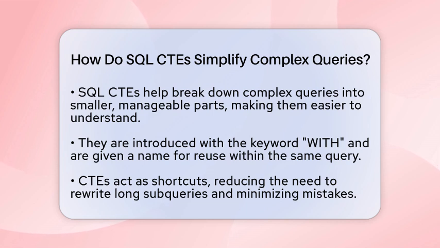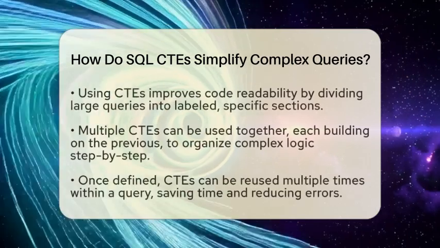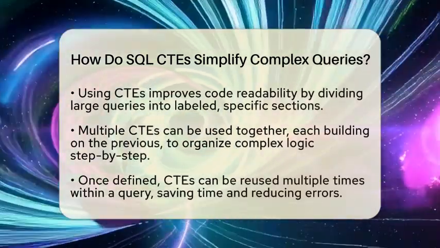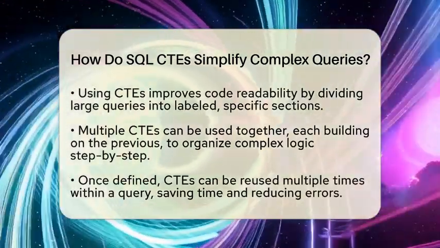A common table expression, or CTE, is like giving a nickname to a piece of data you want to reuse. You start with the keyword WITH, and then name your temporary result set. This name can be used later in the same query, making everything clearer. Instead of writing the same long subquery over and over, you just refer to your CTE by its name. It's like having a shortcut that saves time and reduces mistakes.